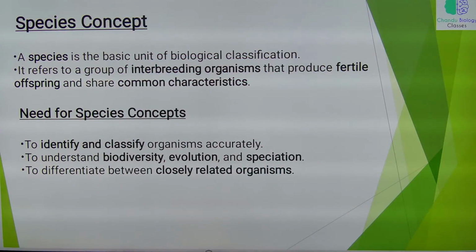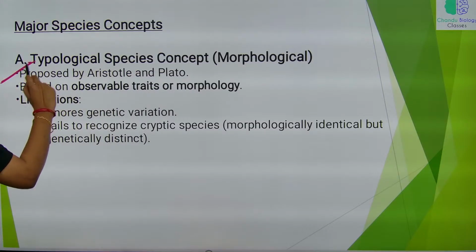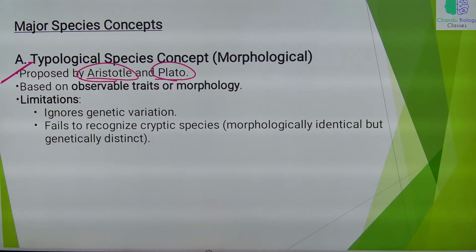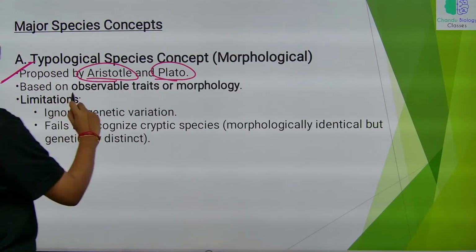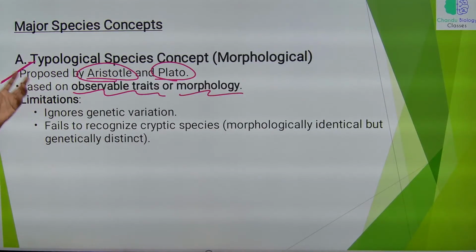Major species concepts. First is the typological species concept, also called the morphological species concept. This is proposed by Aristotle and Plato, based on the observable traits or morphology of organisms. If species are defined by observable traits, that comes under the typological or morphological species concept.